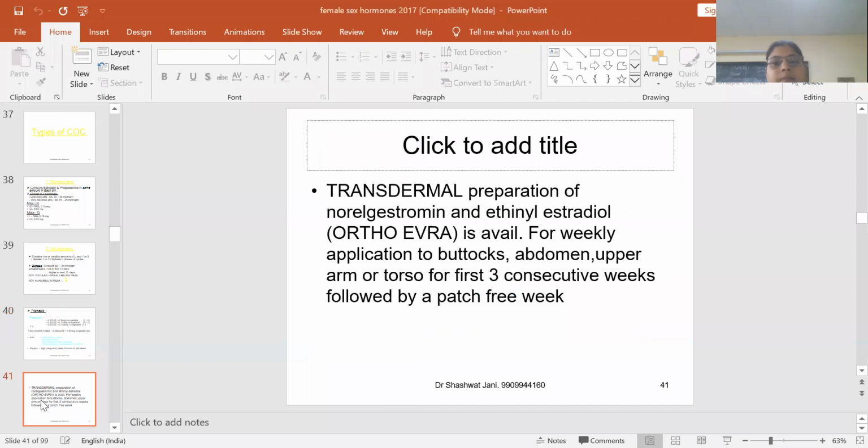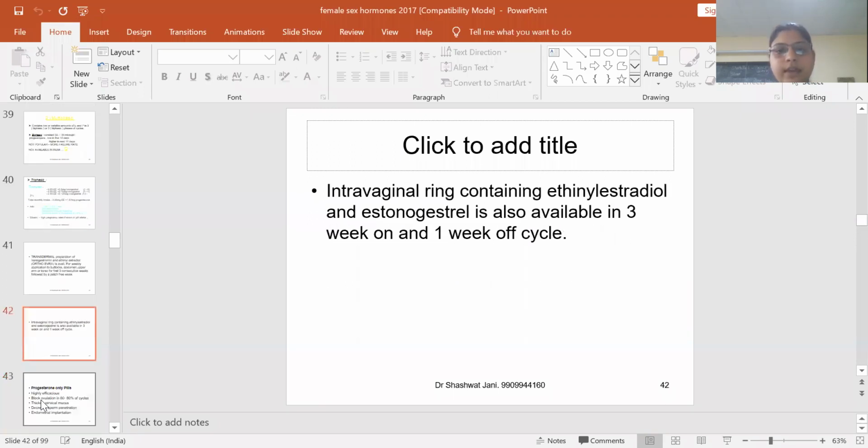Now, transdermal. A transdermal preparation of ethinyl estradiol is available, which can be applied on the buttocks, abdomen, upper arm or torso for the first 3 consecutive weeks.